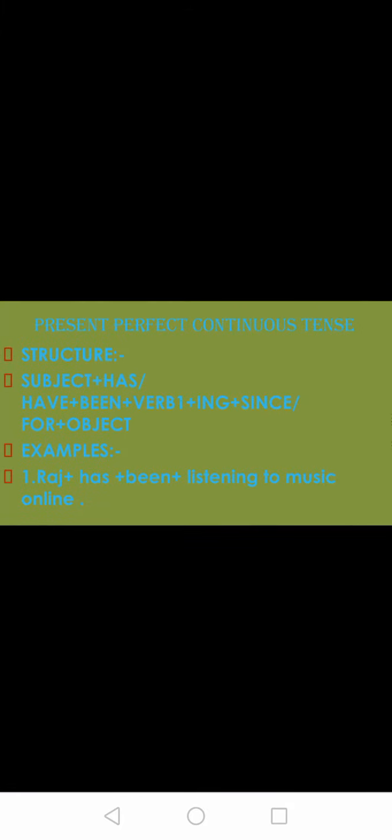Raj is subject plus has plus been plus V1 plus ing plus object. Now, as the name suggests, it is a combination of perfect and continuous. Has/have from the perfect, then we add been, then V1 plus ing for continuous. So the example is Raj has been listening to music online.